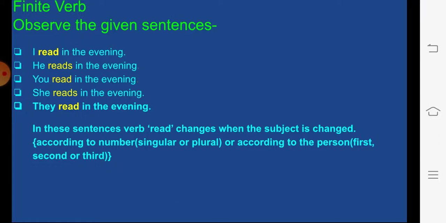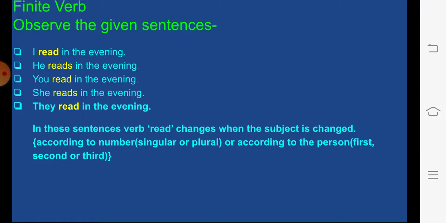So the verb is changing its form according to the subject or according to the number, that is singular or plural, or according to the person also, that is whether it is a first person, second person or third person.